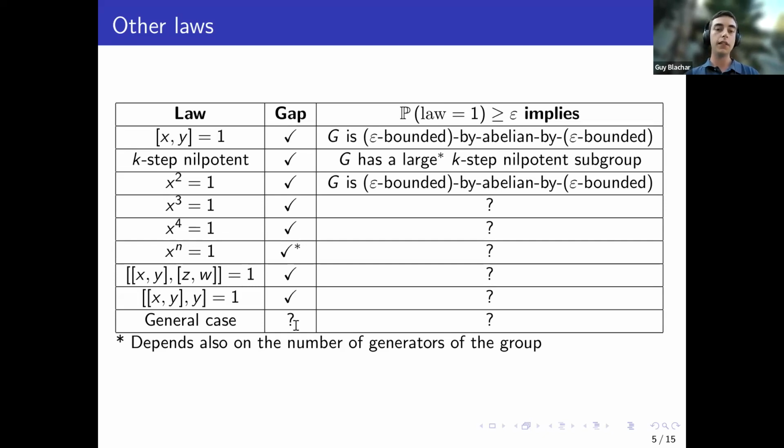This is still an open question for the general case on finite groups. If I have a general law, is there a critical probability for it to be satisfied? And if the probability is larger than some constant, what can we say about the group? So these are still open in the finite case. All of the examples that we know satisfy these 2 properties, but we don't have any general theory yet. So this is about the finite case. Let's turn to talk about the infinite case.